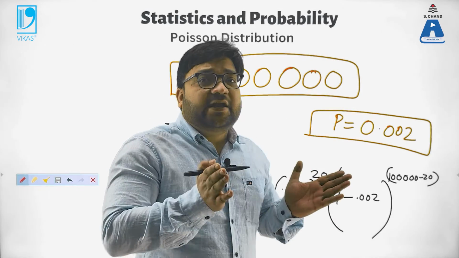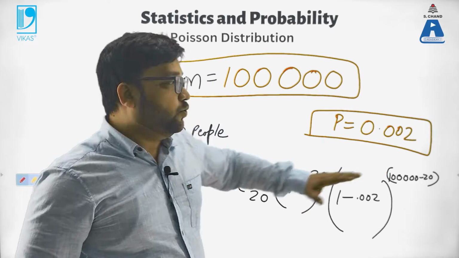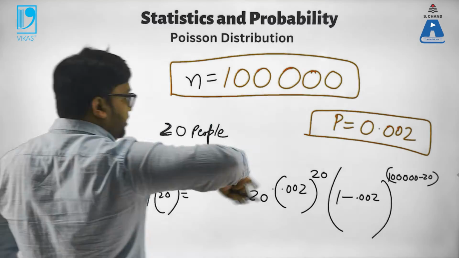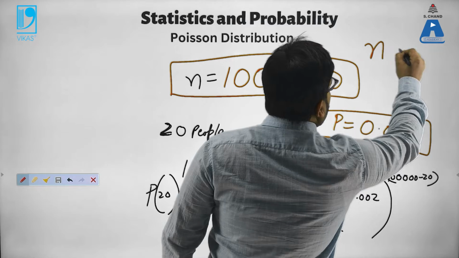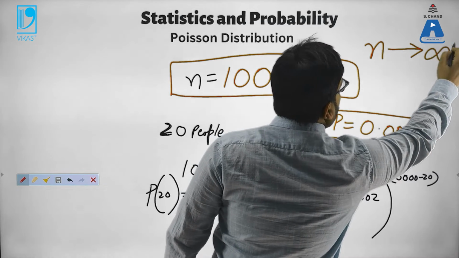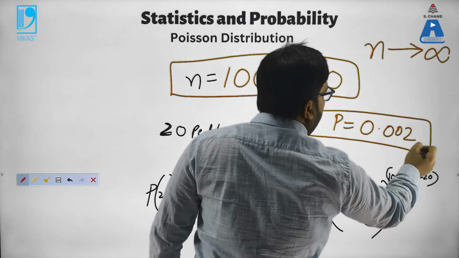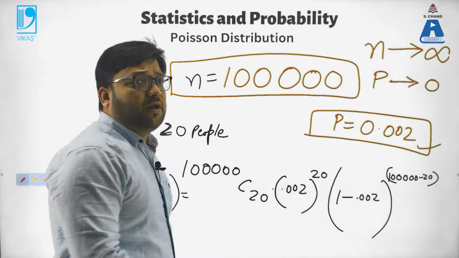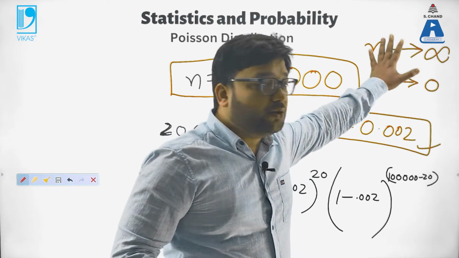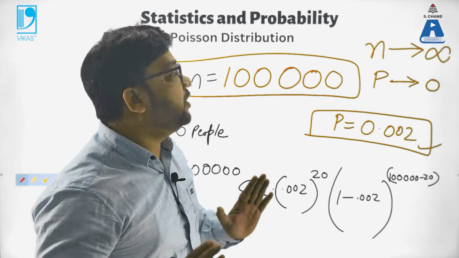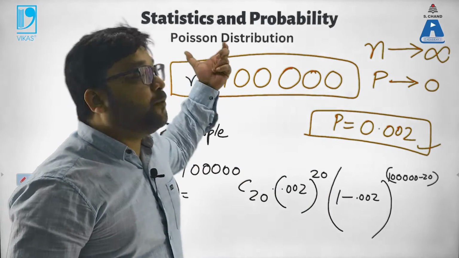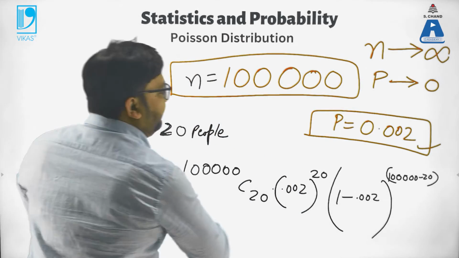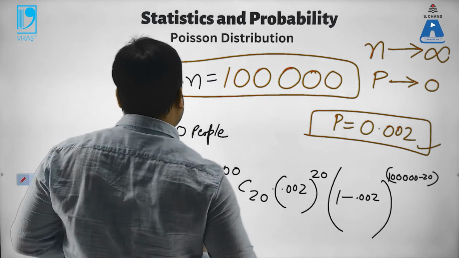Okay, for n tending to infinity and p tending to 0, we do some limits, we do some approximation. Under this scenario only, if I put in the limits that n goes to infinity, n is a large number, and this probability p is a comparatively very small number. Under these assumptions we try to simplify things, and that leads us to Poisson's distribution from the binomial distribution. After all, this is coming from the binomial distribution only, right?